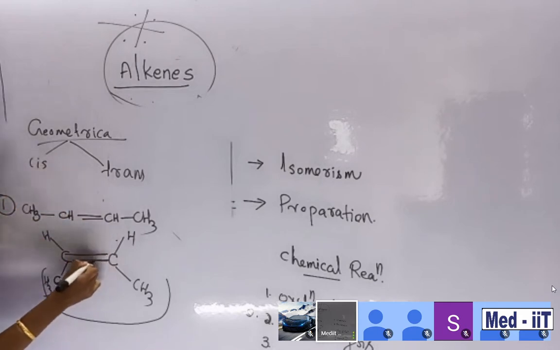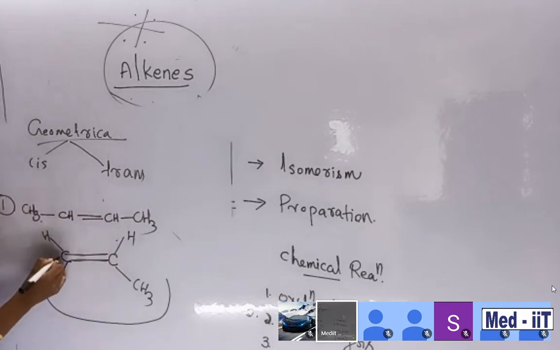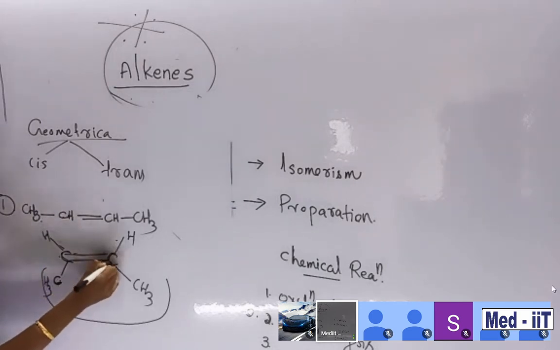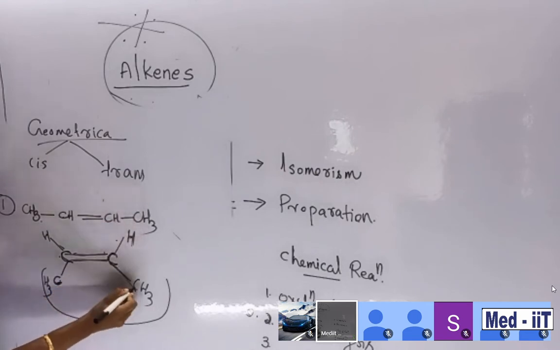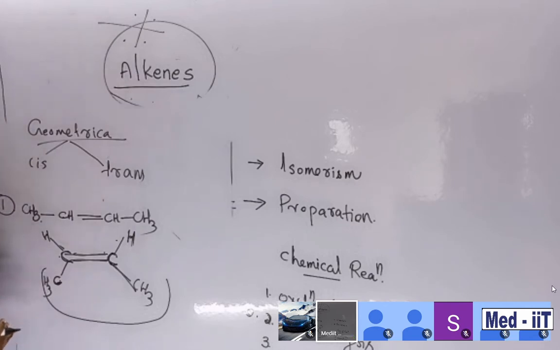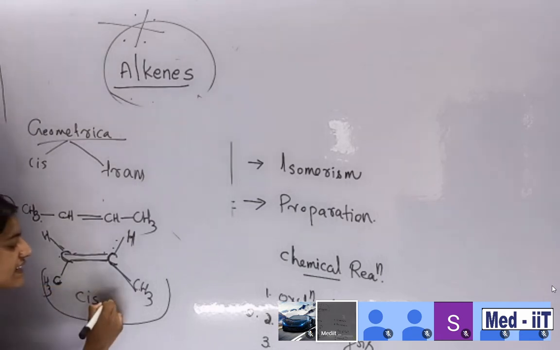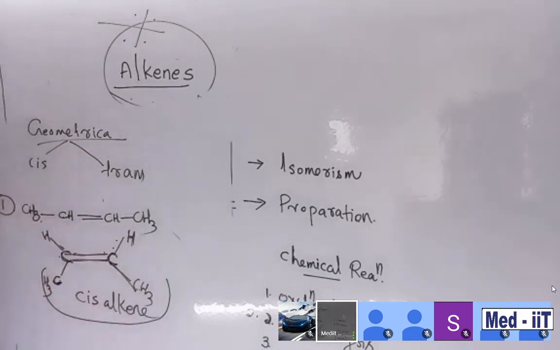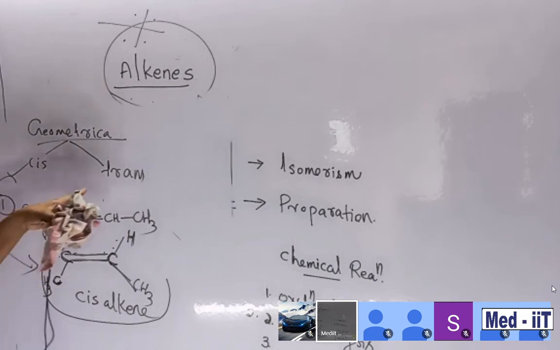Okay, this is a double bond of carbon. Look, CH3, carbon, H, double bond, then carbon, this is hydrogen, H, then CH3. I'm representing it in another manner, the alkene manner. Then note down, what about the position? Hydrogen is in the same position, and the alkyl group is also in a similar position. So this type of alkene is called cis alkene. Note down, these kinds of alkenes are called cis alkene. Like this, you can represent cis alkene. And what about trans alkene?